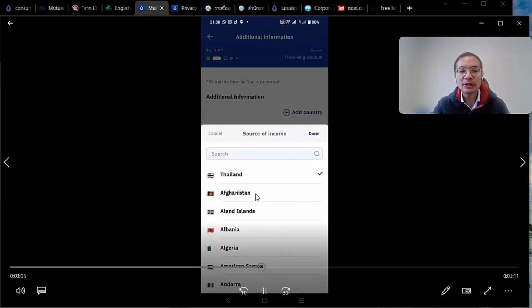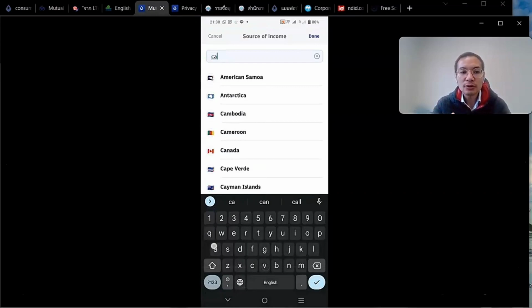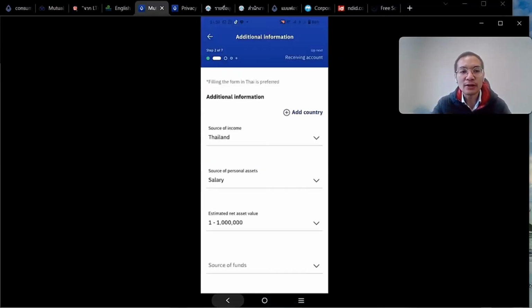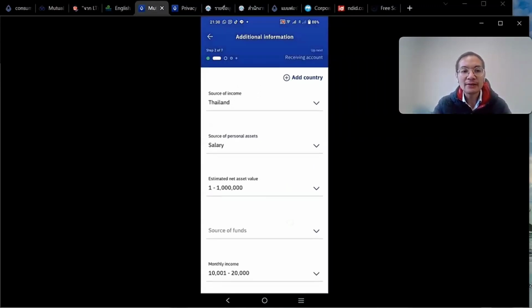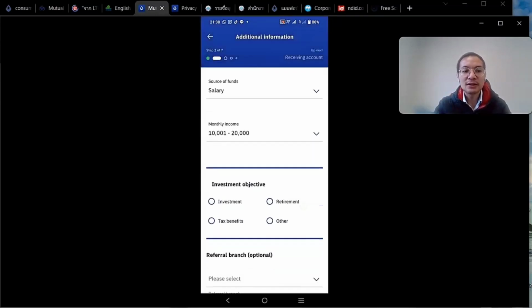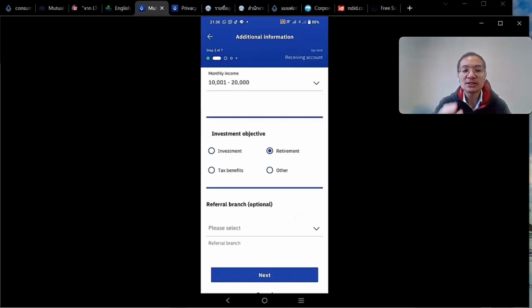So here I'm going to key in Canada just to show that your money can come from anywhere, and then you should declare that as well. Okay, and the asset is that amount, and then the money comes mainly from salary, and then that's the amount I make per month, and then the investment objective here is retirement.